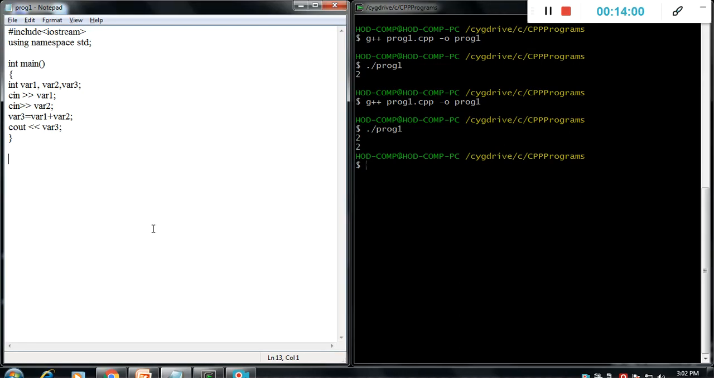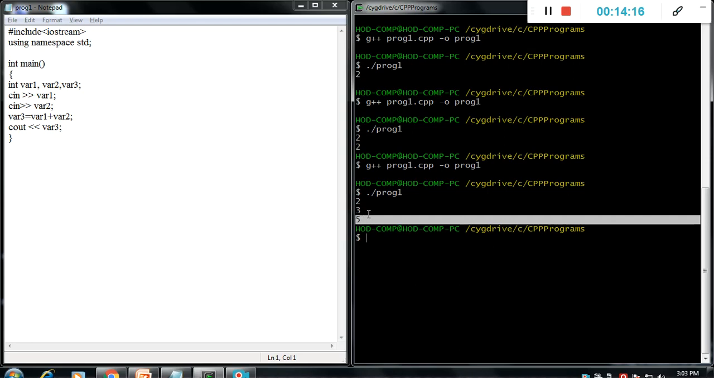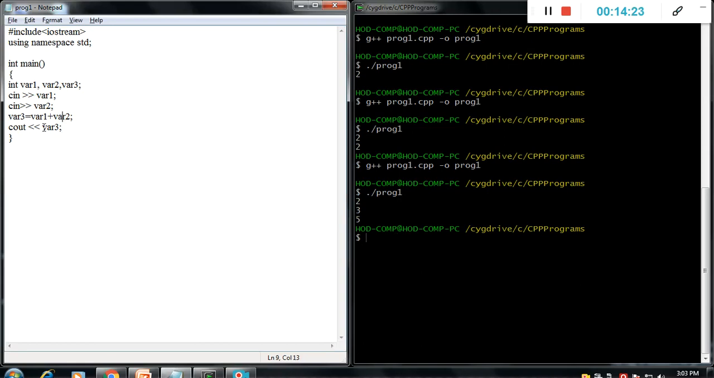Now we will run it. You need to save the program. When you update the program, you need to save it before the run or before the compile. Now you need to provide the values 2, 3. Now it gives the answer as 5. Means we provide 2 and 3, it gives the answer as 5. This is simply the addition program.